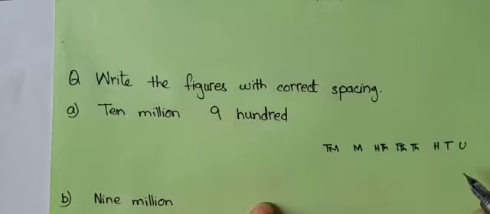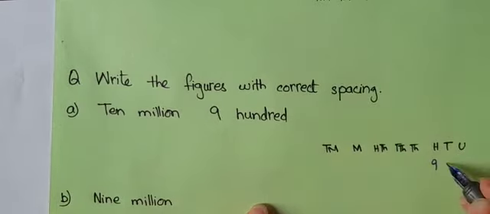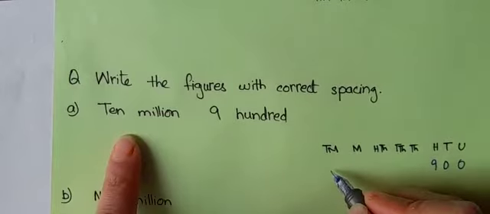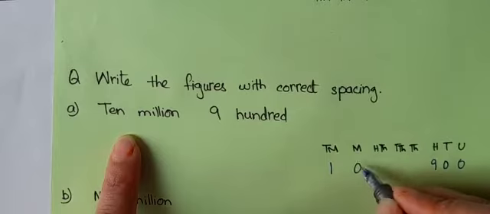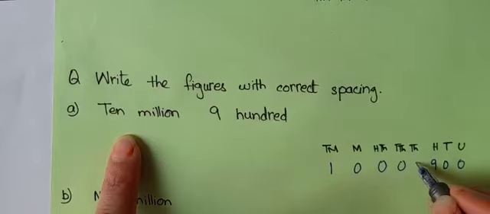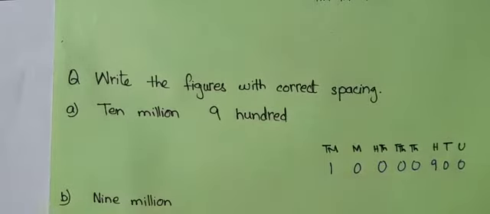As it is 900, we will write 9 in the hundred place, and there is nothing after it, so 0, 0. 10 millions means in the 10 million place it is 1 and all the other digits are 0. So you can see here, yes, it is 10 million and 900.